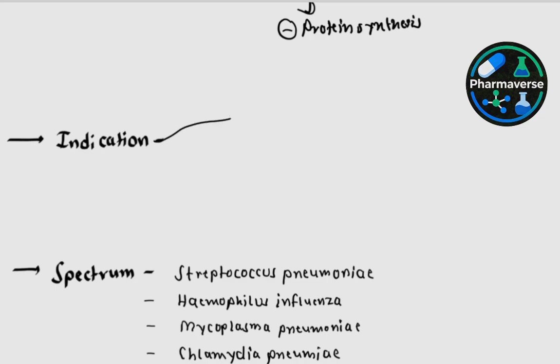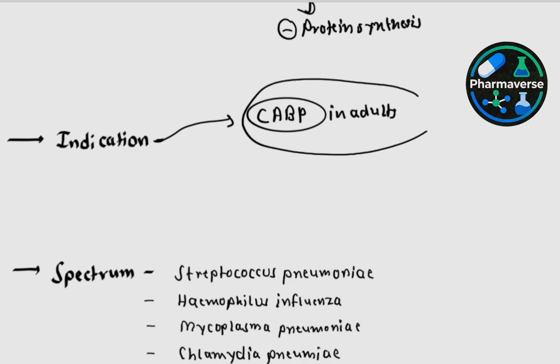Coming to the indication, it is approved for the treatment of CABP, that is community acquired bacterial pneumonia in adults. Community acquired bacterial pneumonia is that pneumonia which is acquired outside the hospital or within 48 hours of admission. Okay, so this is the indication of Nafithromycin.